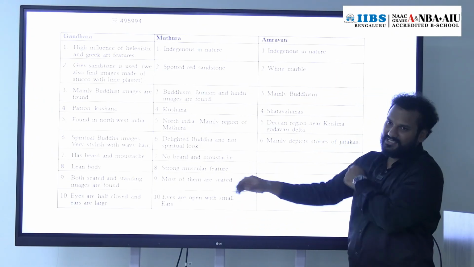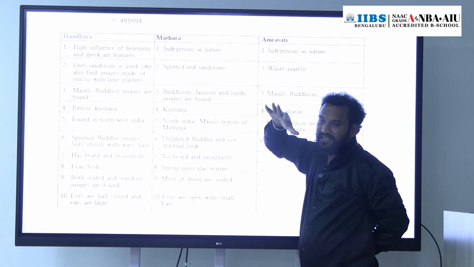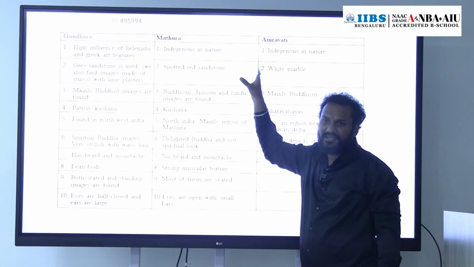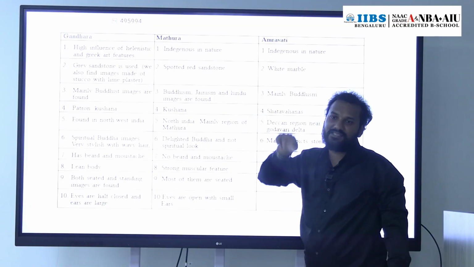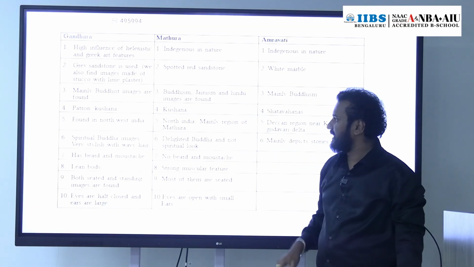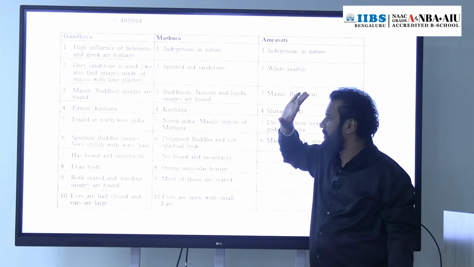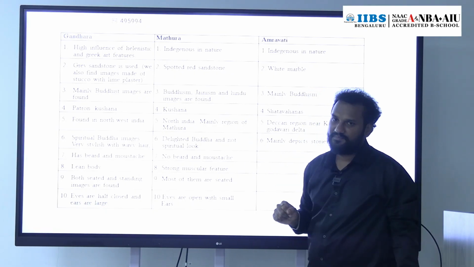Here, Kushans. It is indigenous in nature. It doesn't have any foreign influence, and it belongs to three religions: Jainism, Buddhism, as well as Hinduism. Then the material they used is spotted red sandstone. These were patronized by the Kushans, in the area mainly of North India.